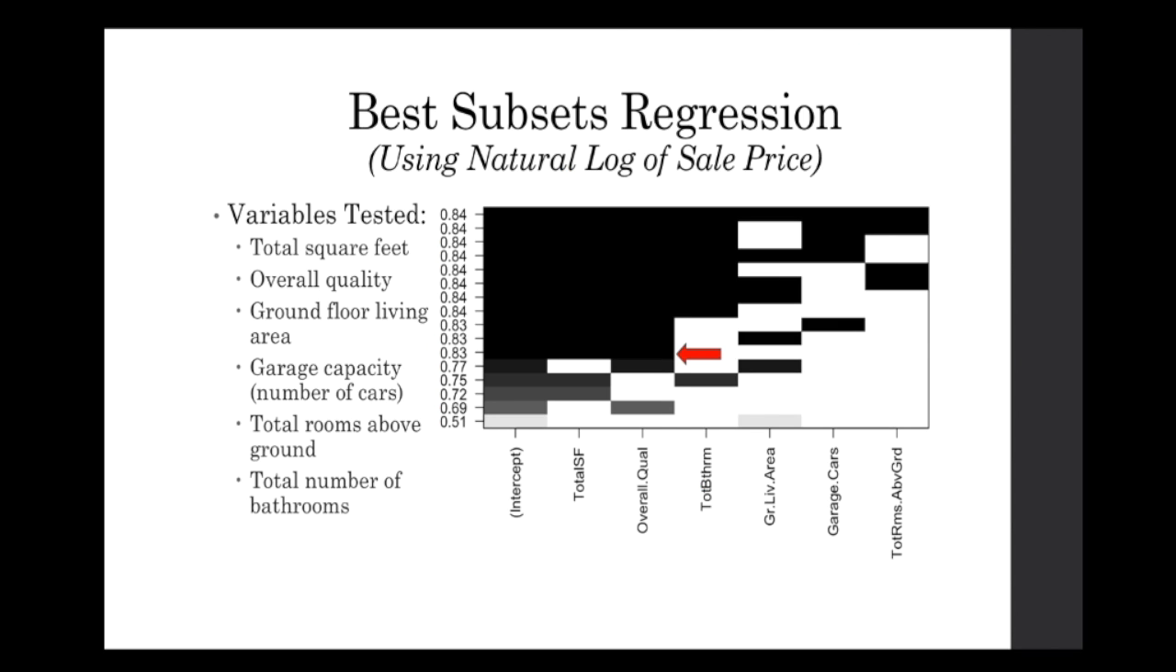From this plot, we found out that the multiple regression that includes the total square feet and the overall quality is the best model, which is pointed by the red arrow in the graph. It has a fairly good adjusted R-squared, which is 83%. Adding any more variables to the model will only be able to increase the adjusted R-squared by 1%.